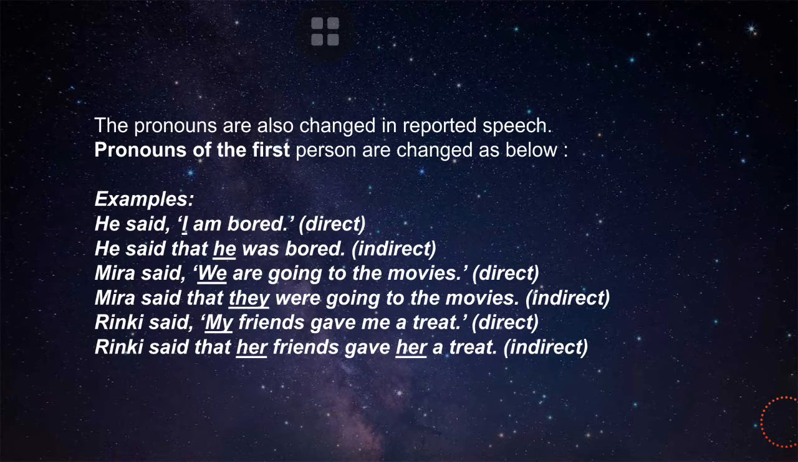Now, the pronouns are also changed in reported speech. Pronouns of the first person are changed as below. Now, we can check examples below. He said, "I'm bored." This is direct. He said that he was bored. This is indirect. Mira said, "We are going to the movies." This is direct. Mira said that they were going to the movies. This is indirect. And you can see another example below.